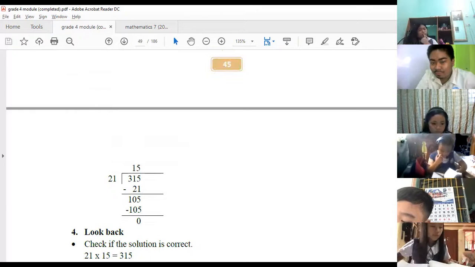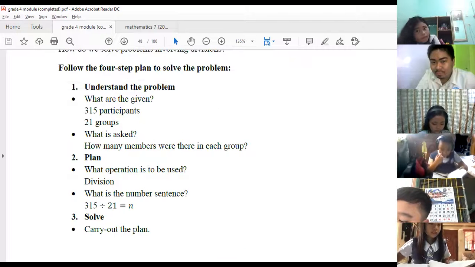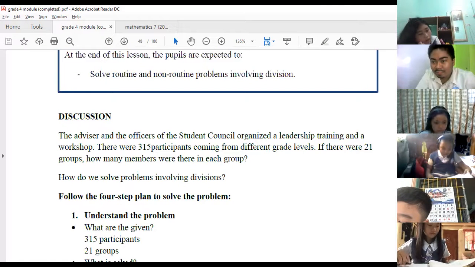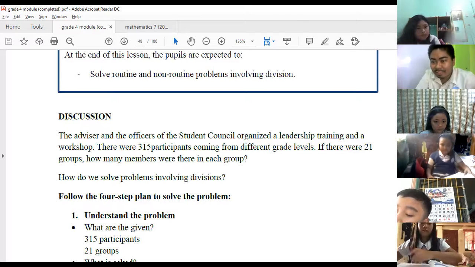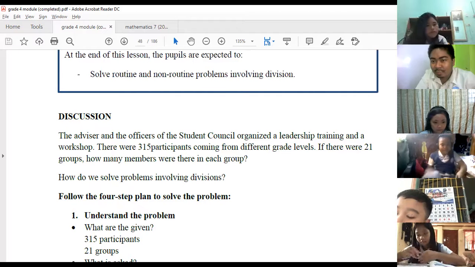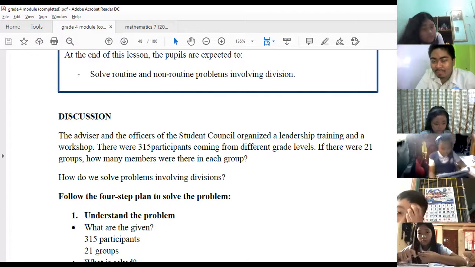So, let's try to answer. There is no look back here. What page is that? Okay, so, may I ask, sino ba ang pwede? Okay, Kiran. So, to read our problem.